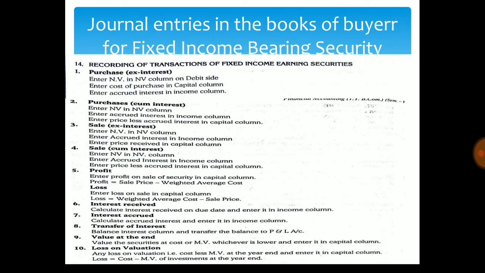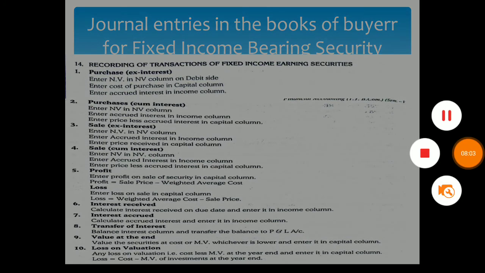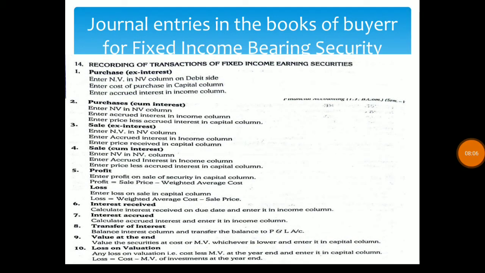Here we will discuss the journal entries in the books of the buyer for fixed income securities. When investments are purchased ex interest, firstly we record the nominal value in the nominal value column on the debit side. Then we enter the cost of purchase in the capital column and enter accrued interest in the income column.